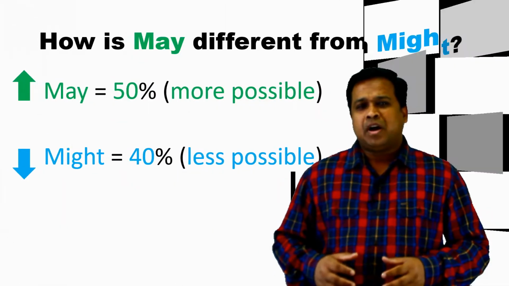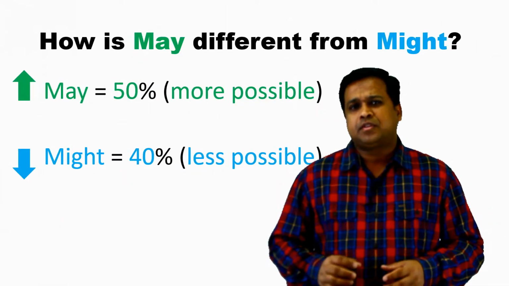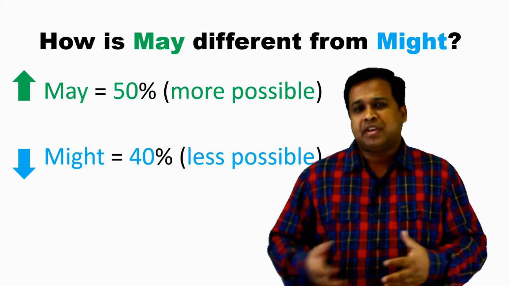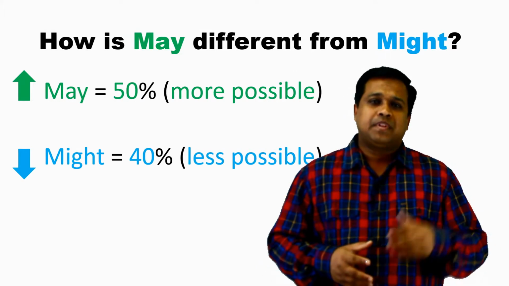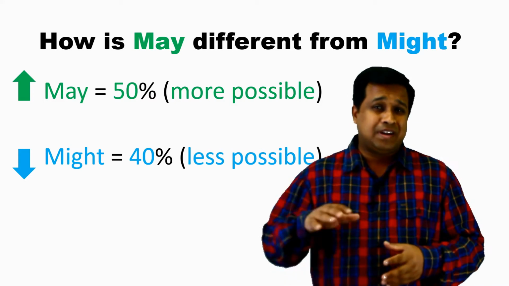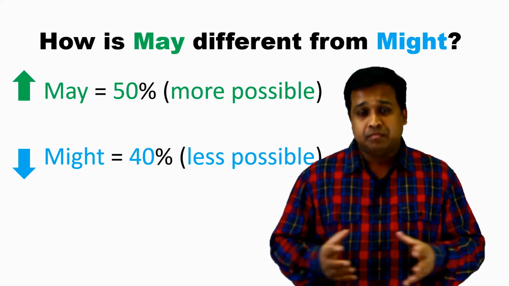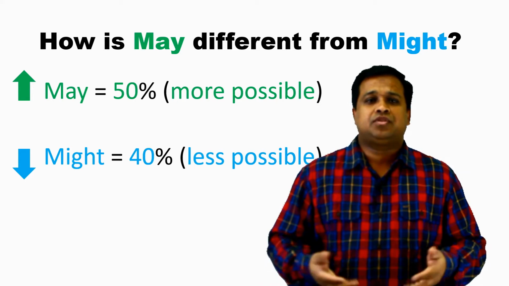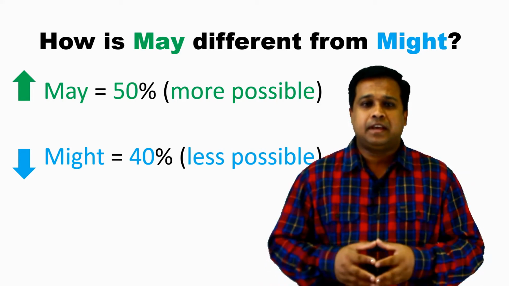Now let's talk about what's the basic difference between may and might, because I've been saying that may speaks about more chances and might speaks about less chances, but both of them speak about the same chances, probability or possibility.